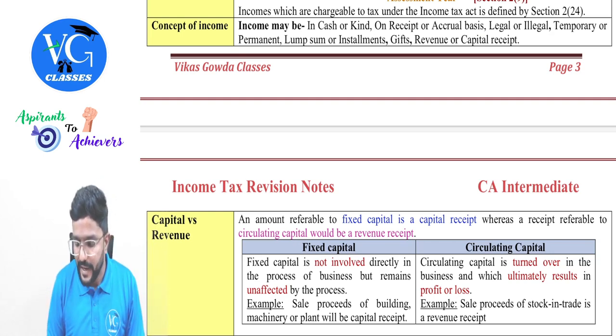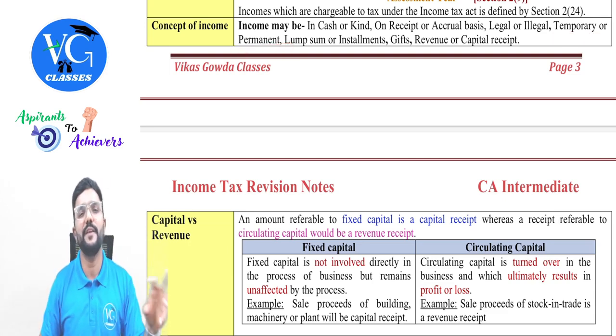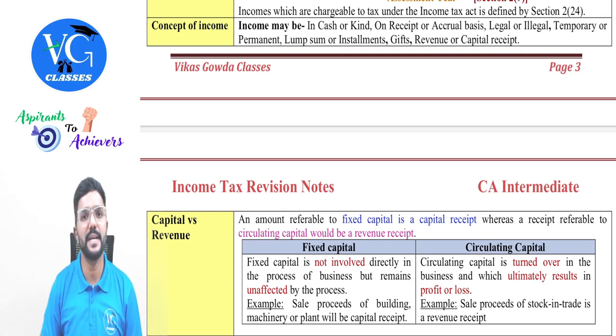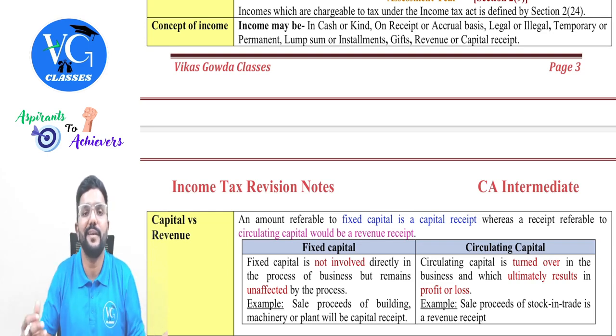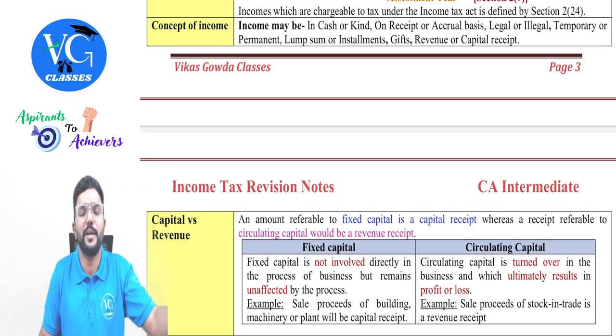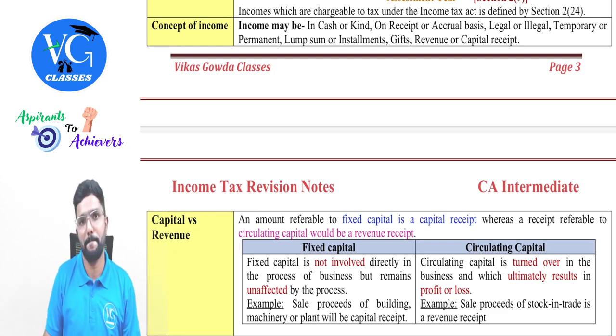Yes. Then income can be temporary or permanent. For example, after exam, you guys were free for 1.5 month. So you did some freelancing work and you earned some income, temporary income. Is it considered as your income? Yes. Now you cannot take a protection telling, sir, I am not earning this income throughout the year, sir. This is not my salary income, sir. Still, it is considered as your income.